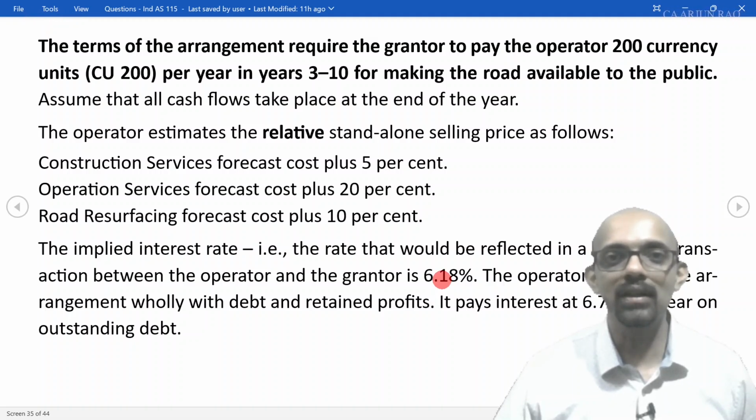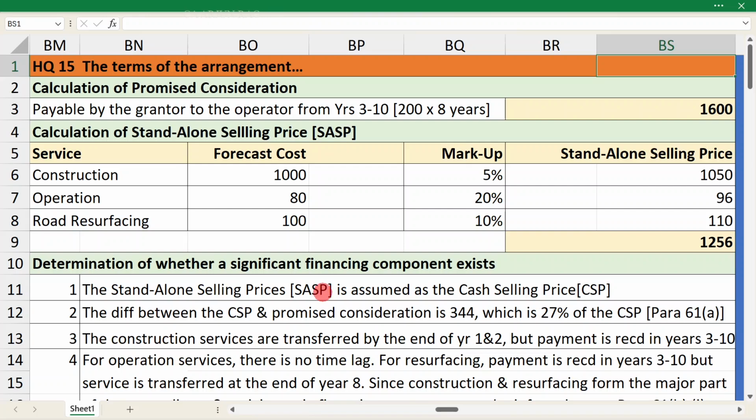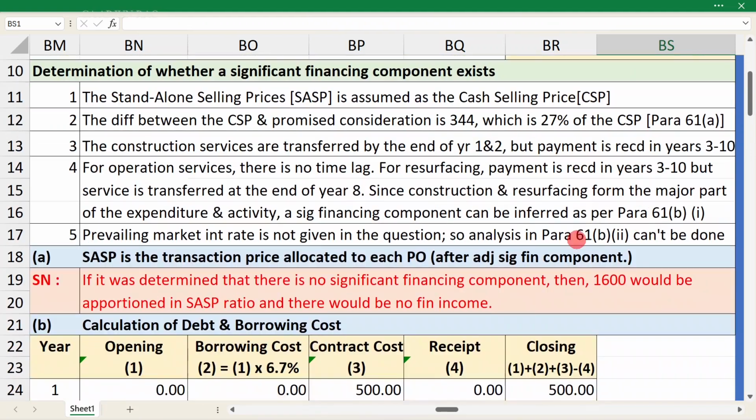It should equal the cash selling price, which is nothing but the standalone selling price, and that is already allocated to the performance obligations. So nothing further needs to be done. So the answer to subdivision A: standalone selling price is the transaction price allocated to each performance obligation after adjusting for the significant financing component.